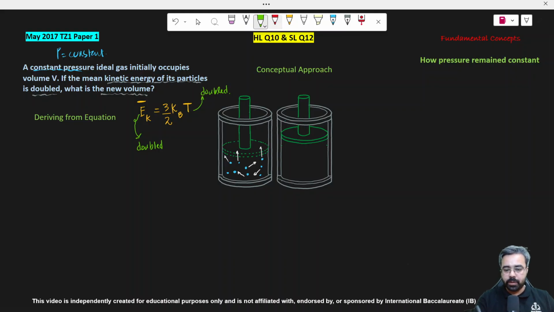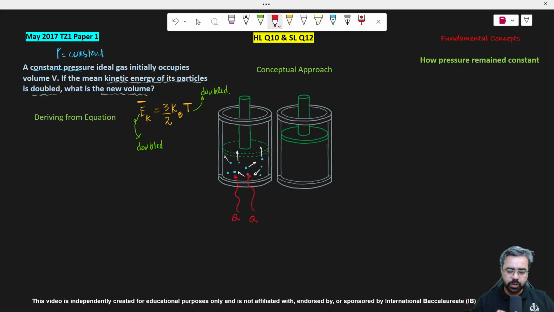And by the way, why was it doubled? Because we have given heat to the gas. This heat entered the gas and increased the kinetic energy of every particle, and hence the speed has increased.